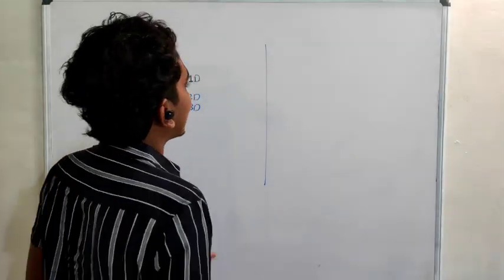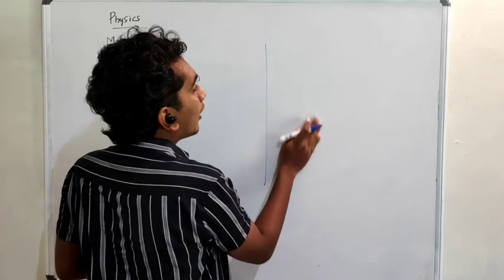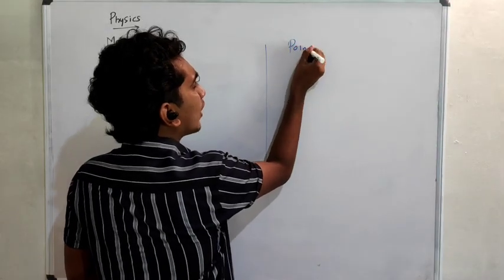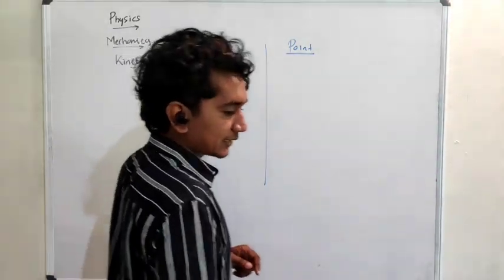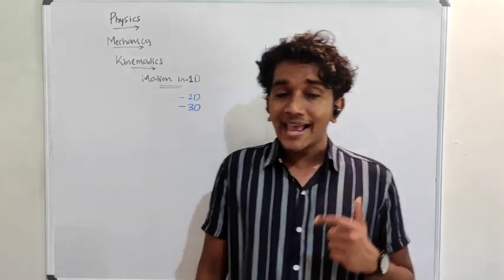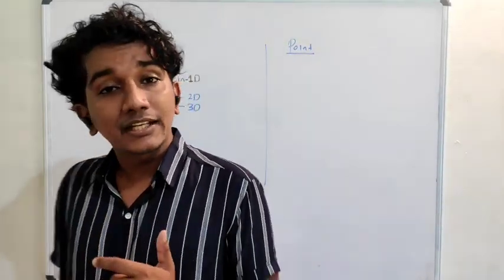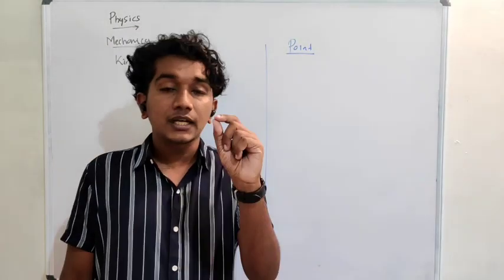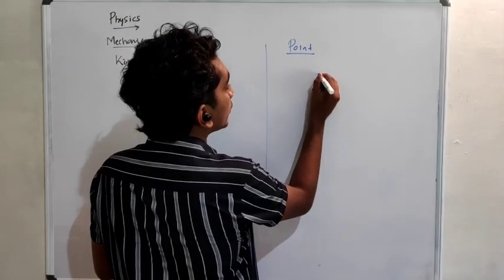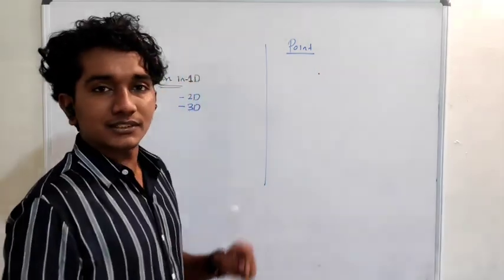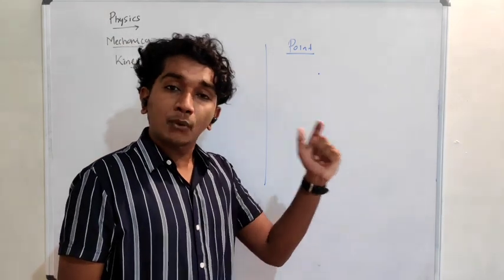What is this exactly? Before telling you this, I want to ask you some questions. What is the meaning of a point in physics or in maths? You will say this is a point, but actually, is it a point?